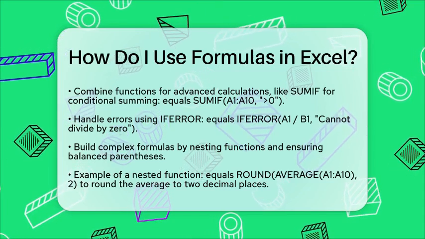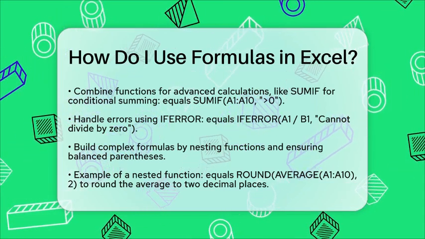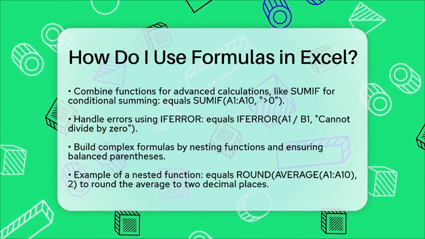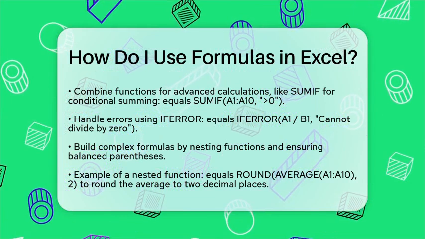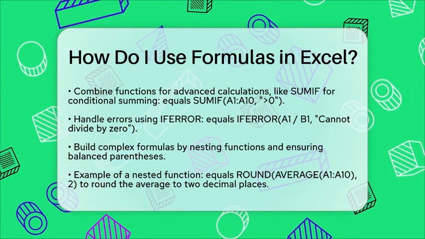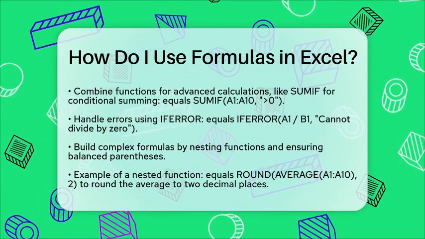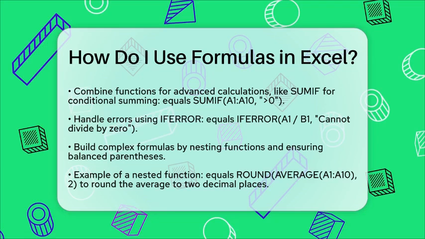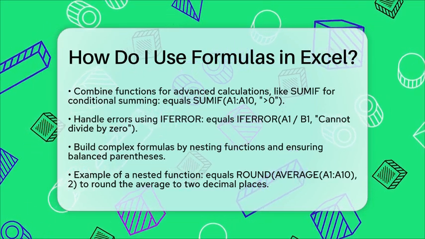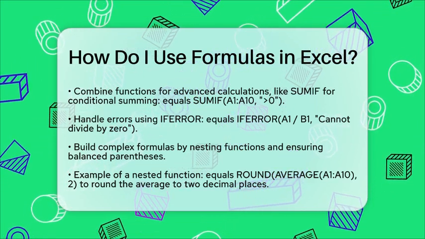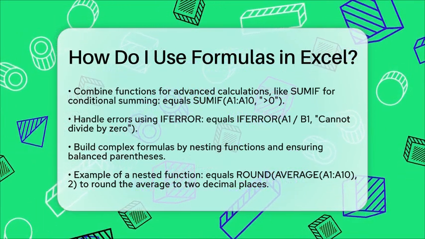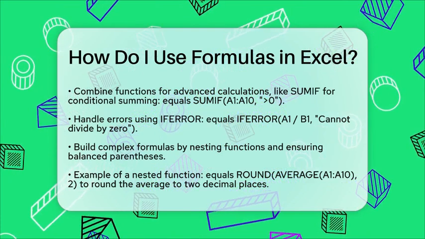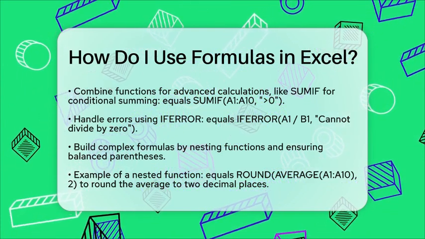Finally, you can build more complex formulas by nesting functions. Always ensure that your parentheses are balanced to avoid errors. For instance, to find the average of a range and round it to two decimal places, you can use equals round(average(A1:A10), 2). With these tips, you can start using formulas in Excel to make your data management easier and more efficient.